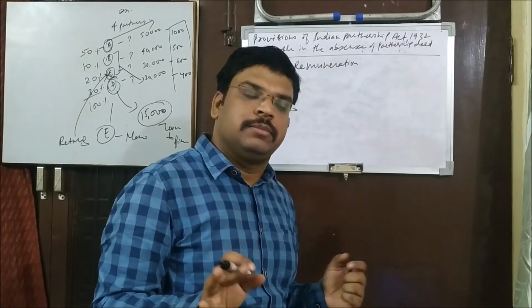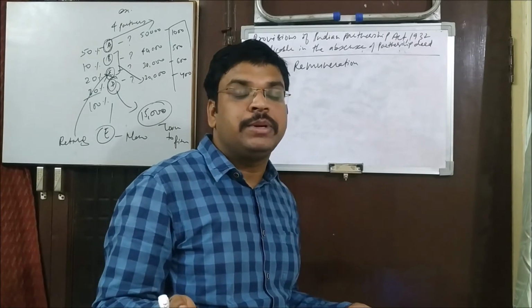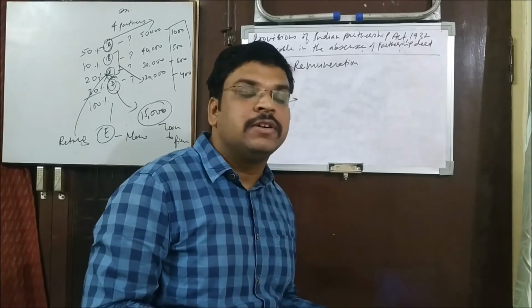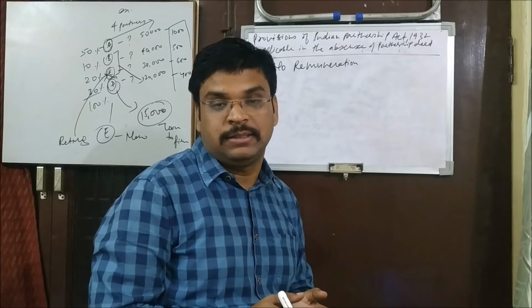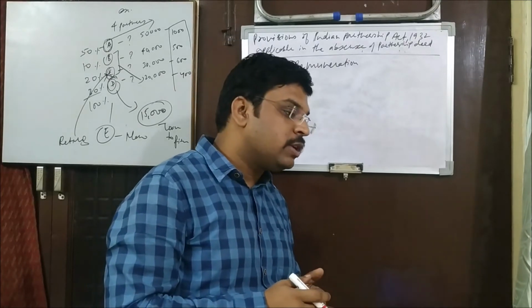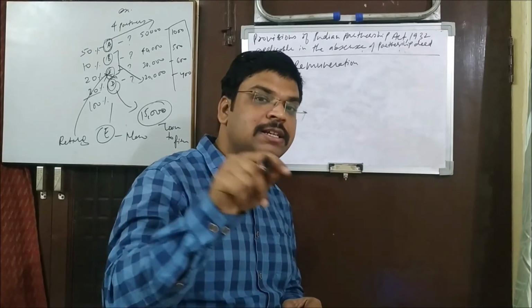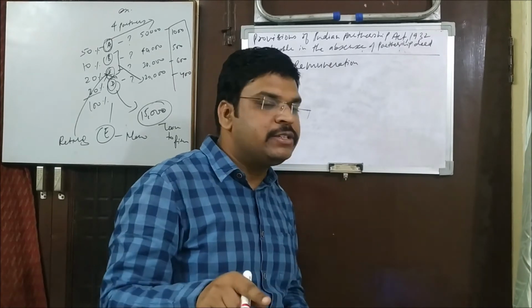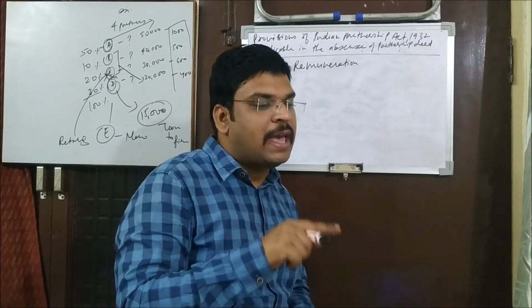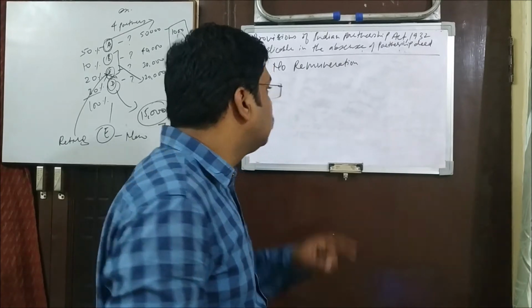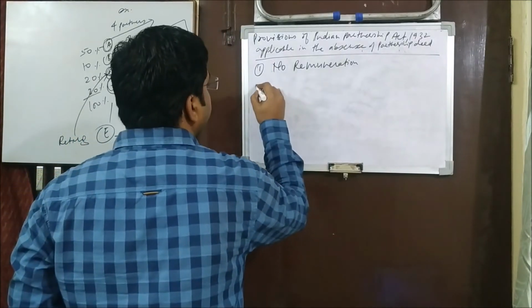Alright. However, it seems completely unfair. He did labor, but it was not agreed. So when it is not agreed, because if it was agreed, the deed would have to be there. That's why it is suggested that a deed should be there. If a deed is not there, then the Partnership Act principle will be applicable. Okay, so one rule is no remuneration.